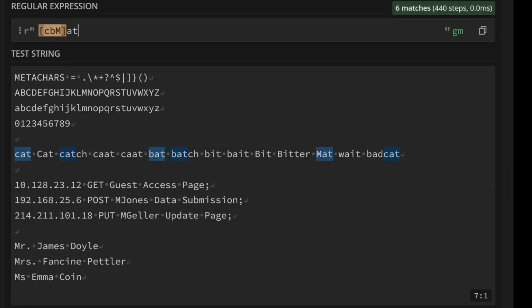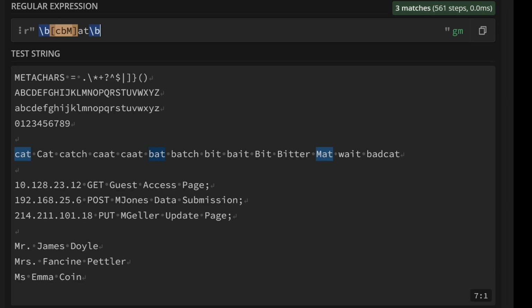Okay, so back to our example here. You'll see that we've matched cat at the end of a word and cat at the beginning of a word. How do we just match the word we want? There's also some hidden character classes called \b, which stands for word boundary. So if I put one of those at the beginning, it will only match where the word begins with a b, because it's saying start of a word effectively here. And then at the end, we can do another one, and that will only match full words, where there's a word boundary at either side, i.e. the word starts or it stops.